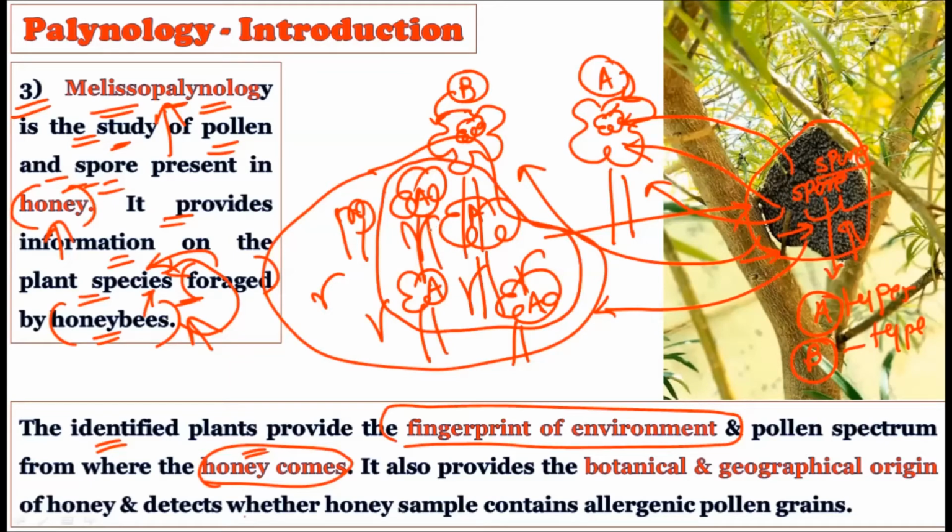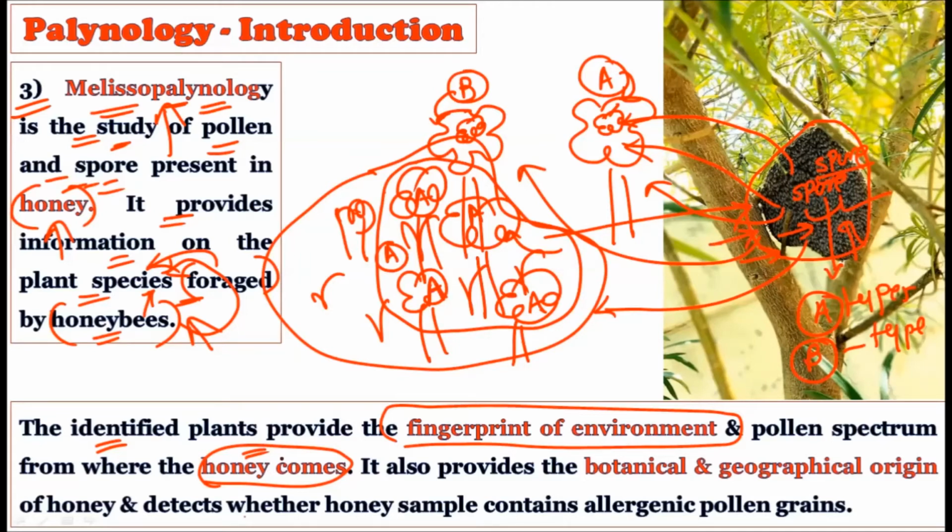So to produce honey in more quantity, we will plant the type A plant in more quantity, because the honeybees prefer these plants to extract the honey out of it. That is why we can use this particular plant in a large quantity, so that a large quantity of honey will be produced.